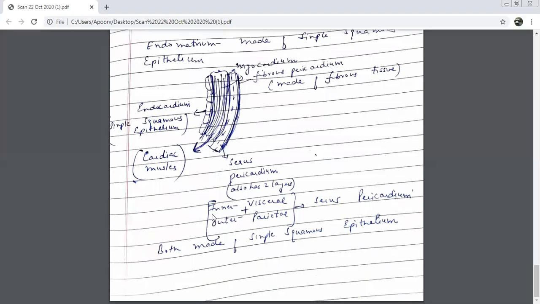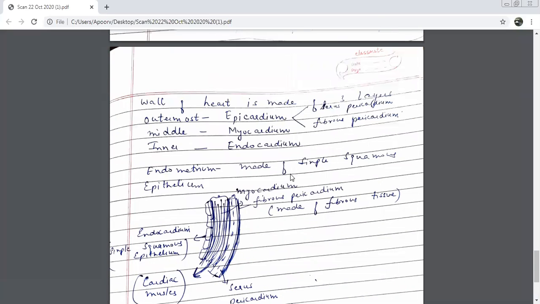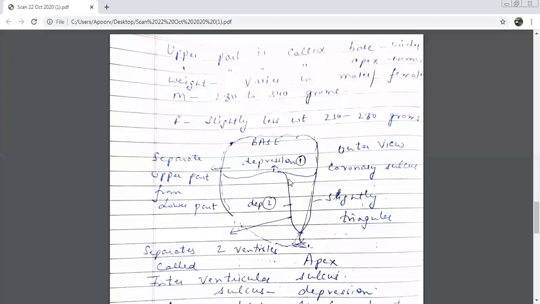Yes, Peter. So, inner visceral and outer parietal, you do not go into so much of details. Just this much is enough for you people.